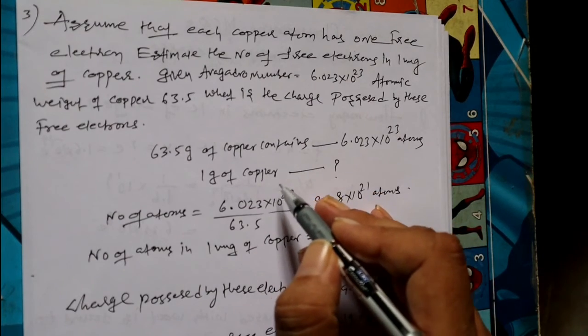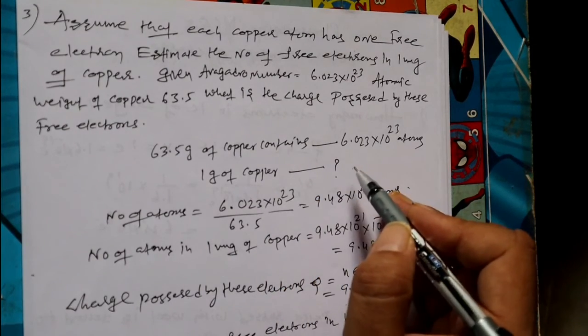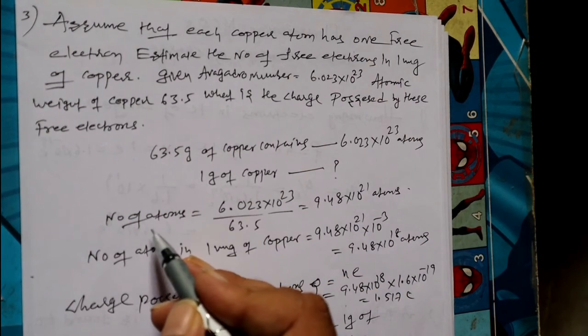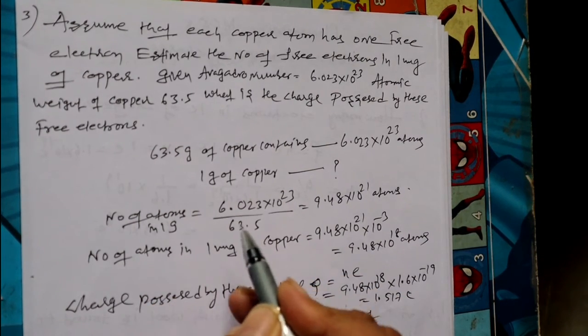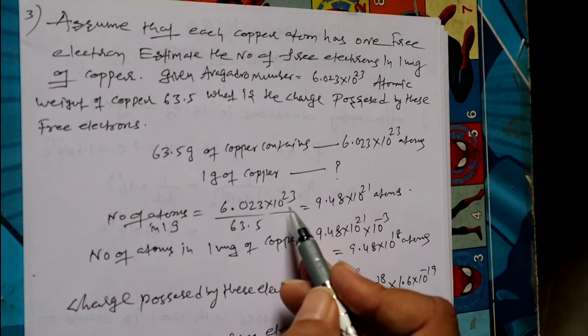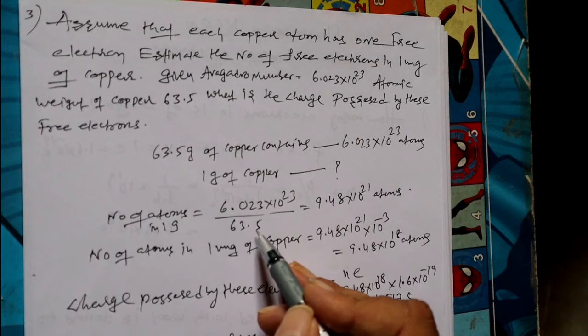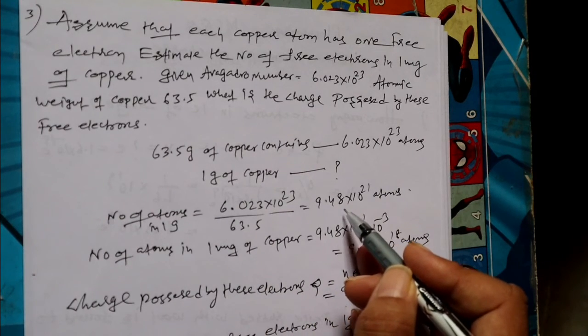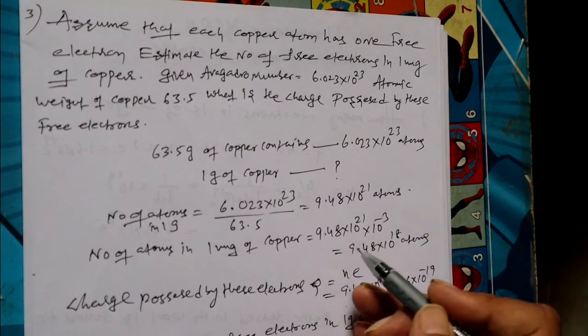Number of atoms in 1 gram is equal to 6.023 times 10 to the power of 23 divided by 63.5. By doing the calculation, we get 9.48 times 10 to the power of 21 atoms.